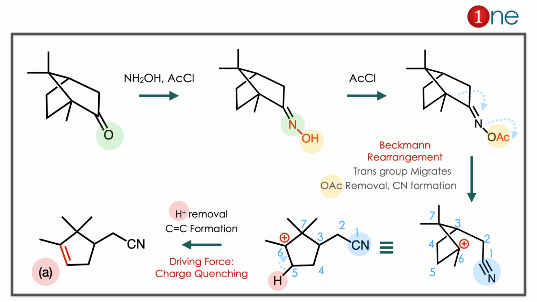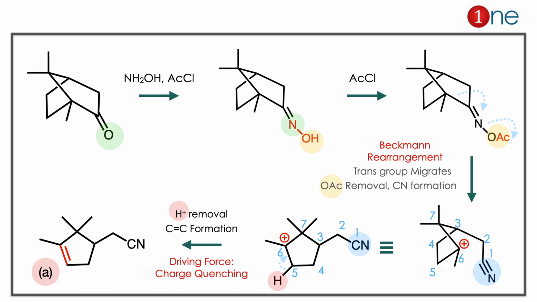So we rewrite it to our product. If you rewrite, it will become a 5-member ring and a cyanide product. The cyanide is formed from the migration there. The OAc is a good leaving group, so it leaves, and the cyanide group is formed there. The next step, the cation has to be quenched. How can it be quenched? It can be quenched by hydrogen removal. So a proton is removed and the alkene is formed. So the answer is clearly A there.